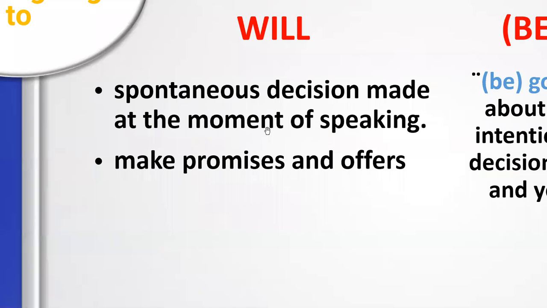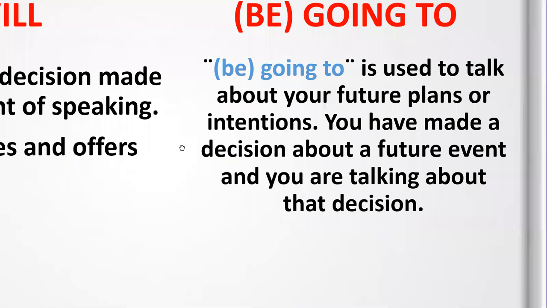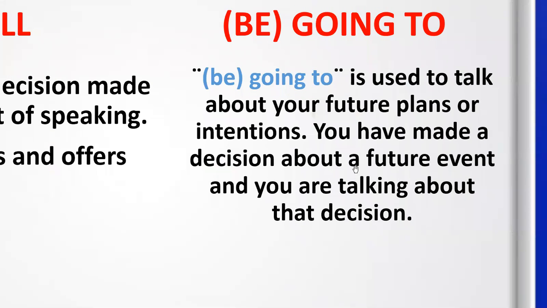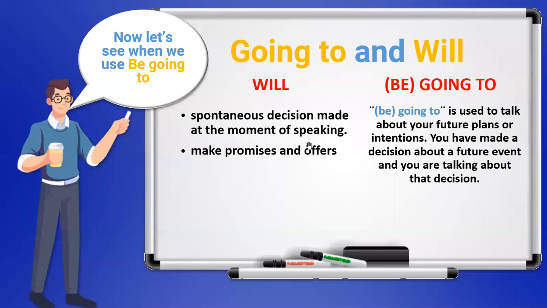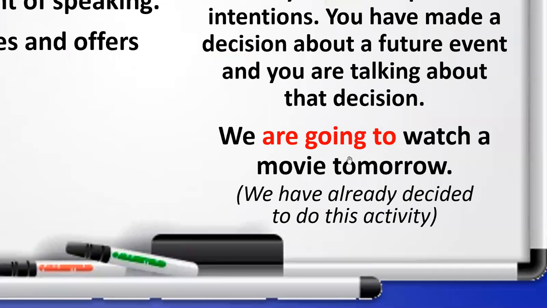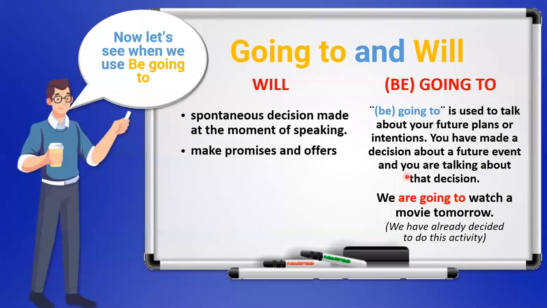A diferencia de will, que es al momento que estás hablando, no, esto para cuando estás hablando ya lo habías decidido tú antes. For example, if you say, we are going to watch a movie tomorrow, here we're saying that we have already decided to do this activity. Okay, ya habíamos decidido hacer esta actividad. Ya lo habíamos planeado, ver la película mañana. No fue en este momento, sino que ya se había planeado.